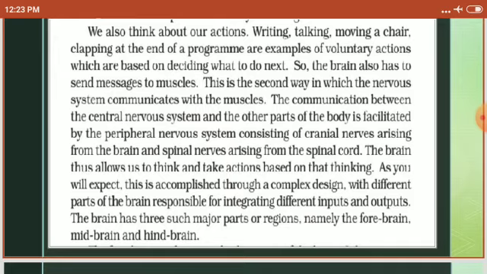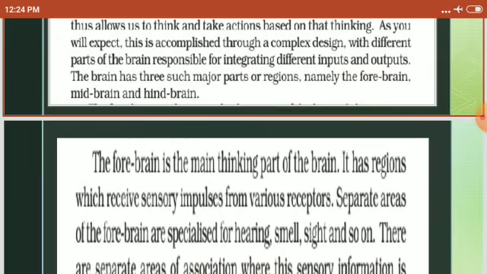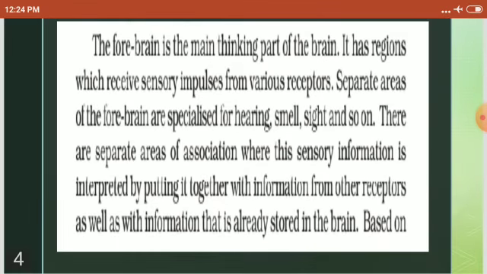This is accomplished through a complex design, with different parts of the brain responsible for integrating different inputs and outputs. The brain has three such major parts or regions, namely forebrain, midbrain and hindbrain. The forebrain is the main thinking part of the brain.